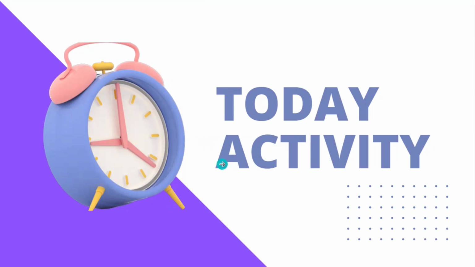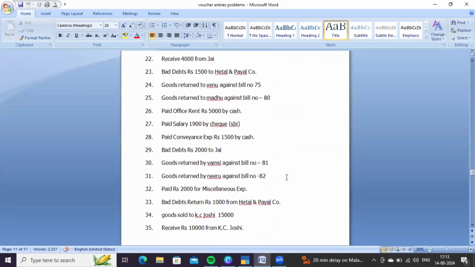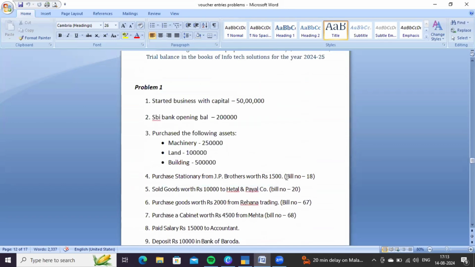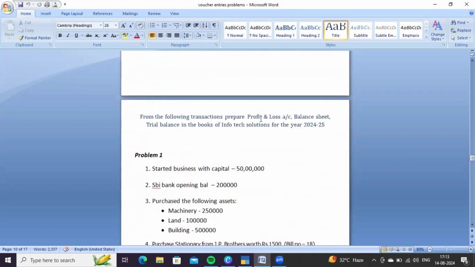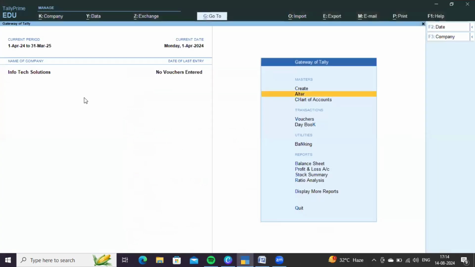So let's get started. Here, this is the example relating to complete accounting voucher transactions. From the following transactions, prepare profit and loss account, balance sheet, trial balance in the books of Infotech Solutions for the year 2024-25. Okay, go to Tally Prime. I had already created the company and I had already created the list of ledger accounts.